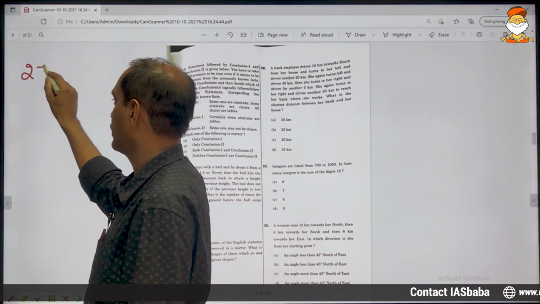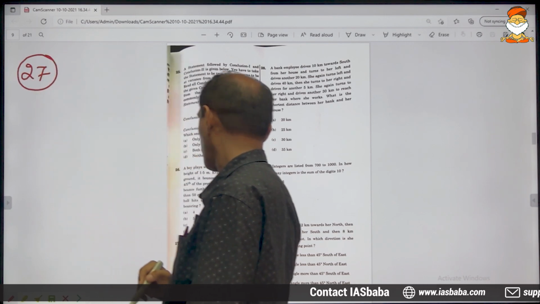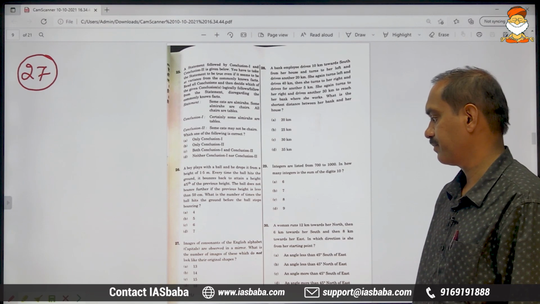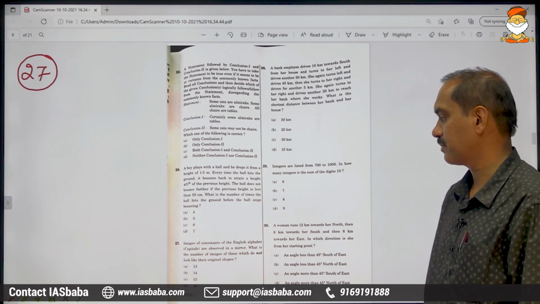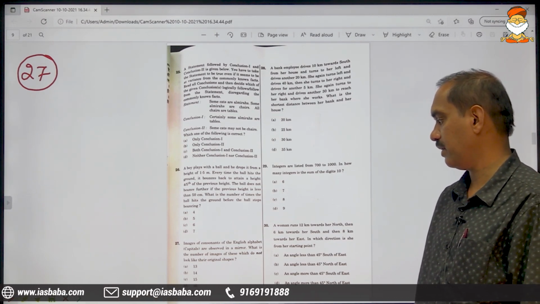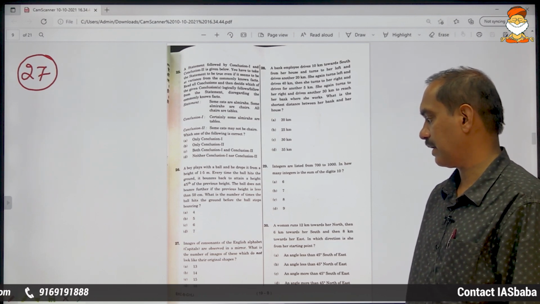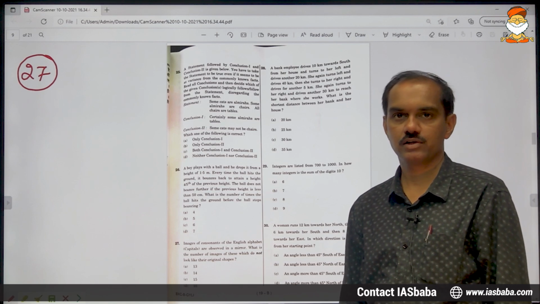Moving on to problem number 27. Images of consonants of the English alphabet, capital letters inside the bracket, are observed in a mirror. What is the number of images of these which do not look like their original shapes?